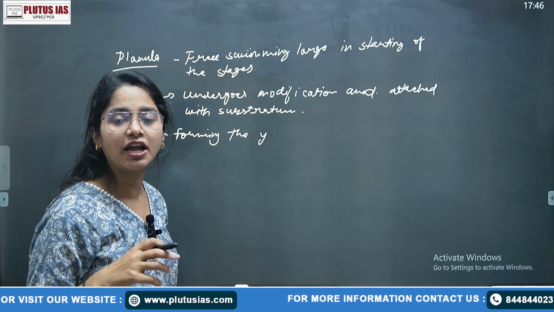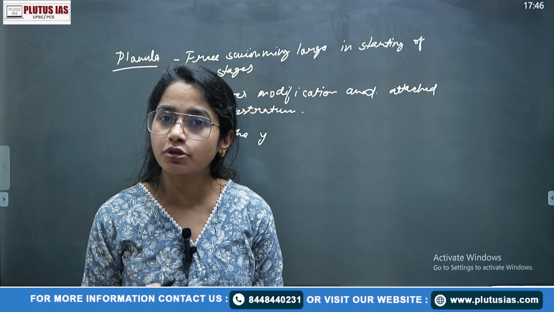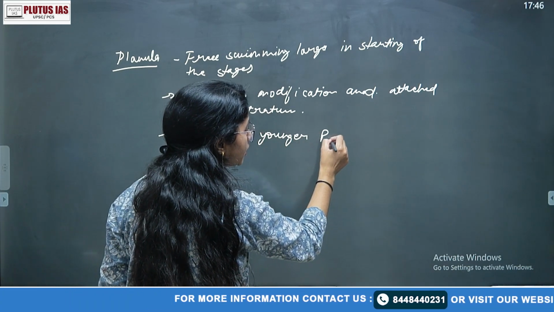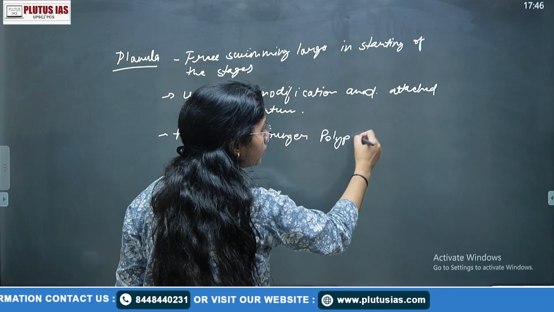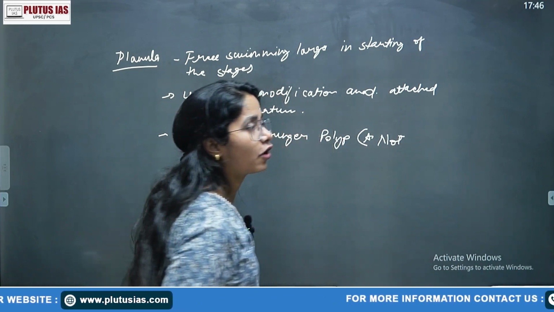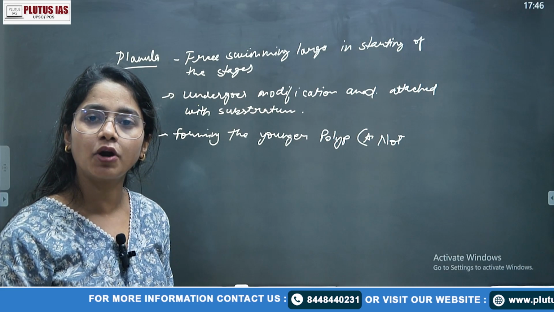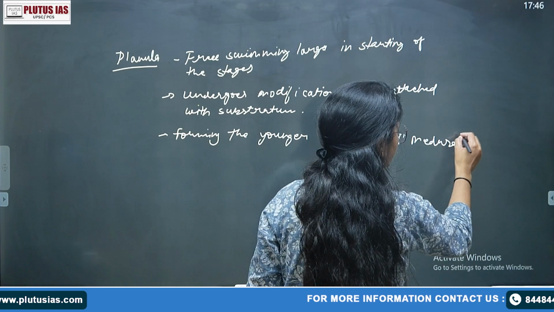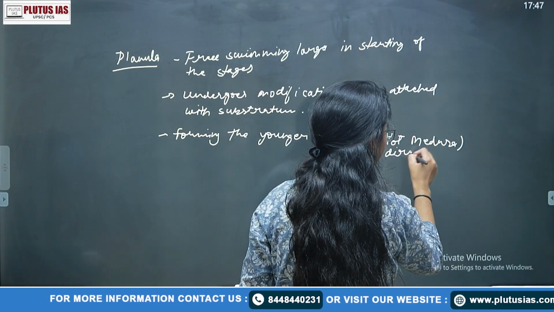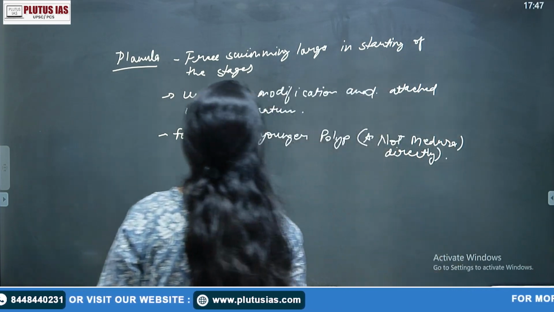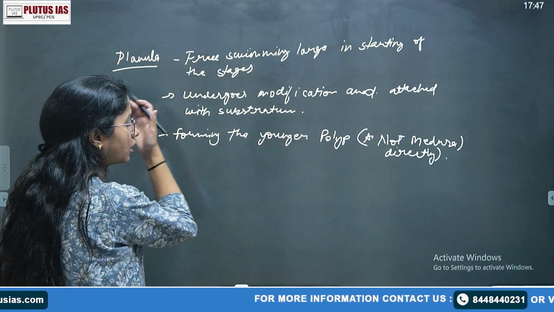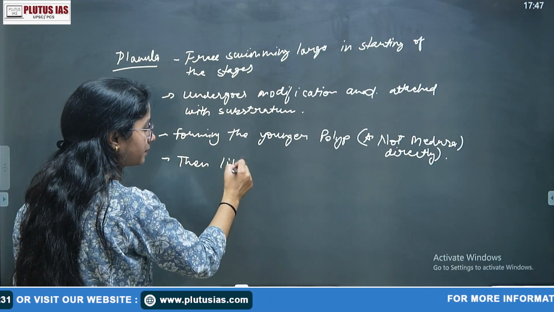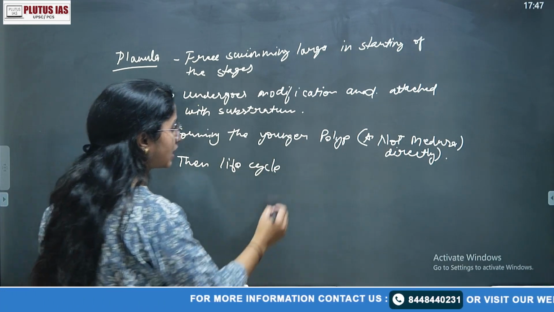That means when the larva develops, it does not develop directly into the medusa form. This is the important one. Forming the younger polyp; you can mention here, not medusa directly, because medusa is formed only after the developed polyp. Medusa is forming from your adult polyp, which forms the younger polyp, and then again the life cycle repeats.